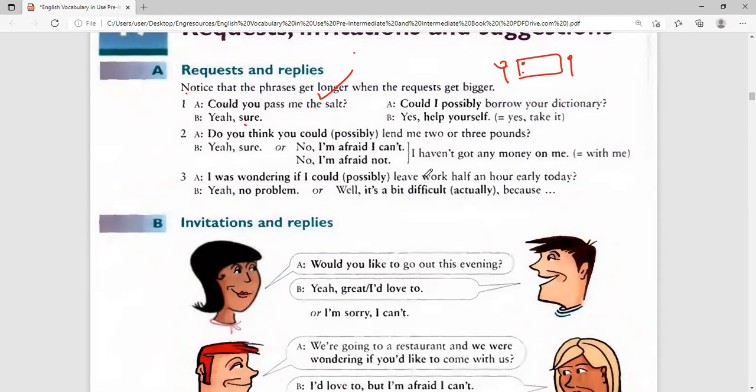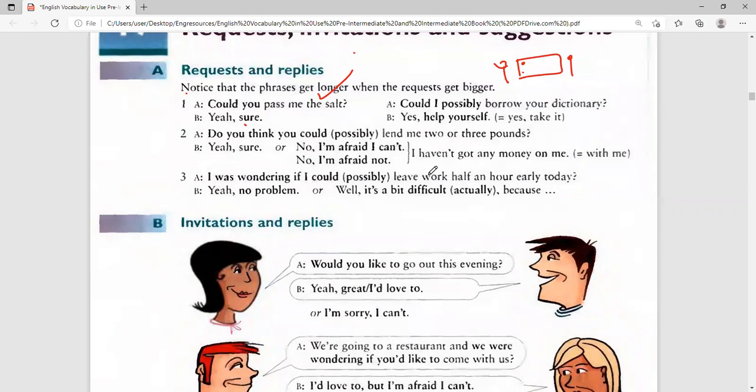at 8 o'clock. But you cannot tell him, can I see you at 8 o'clock? He's a big manager. So what do you do? You ask, excuse me, I was asking if you could possibly allow me to come and see you tomorrow at 8 o'clock. You see, could I possibly come at 8? Very polite indeed.